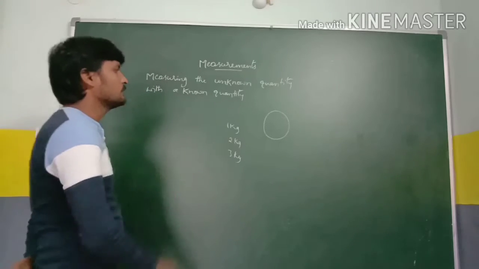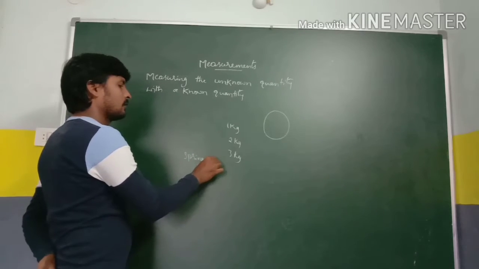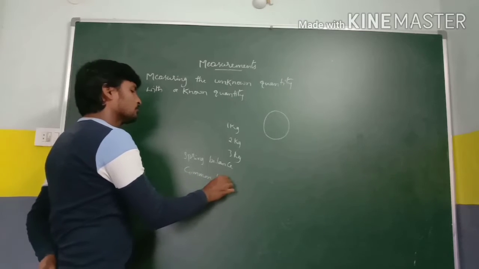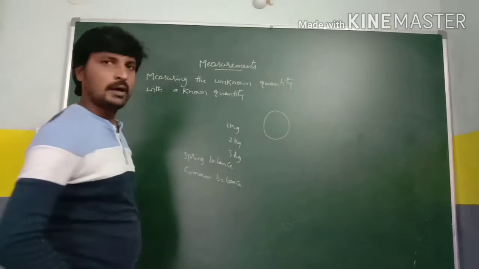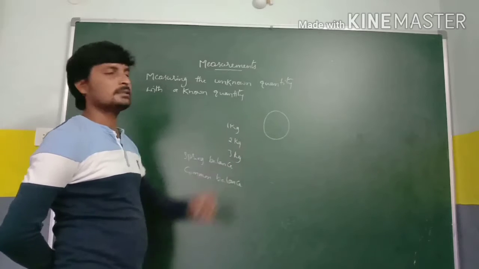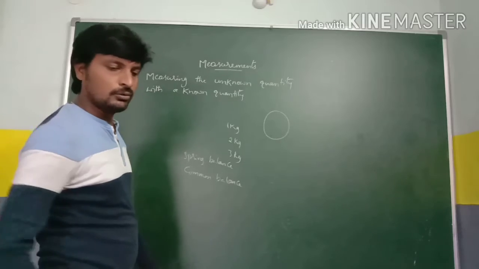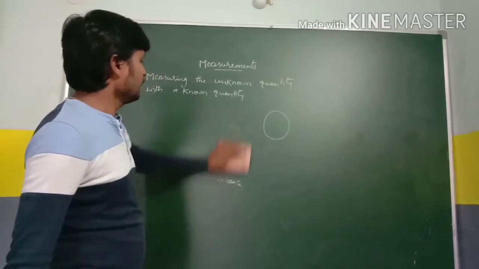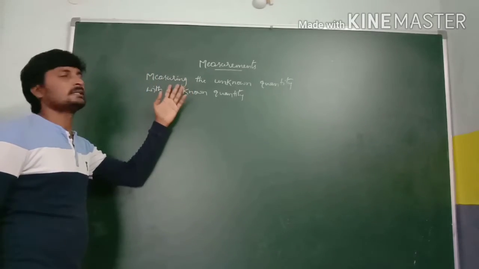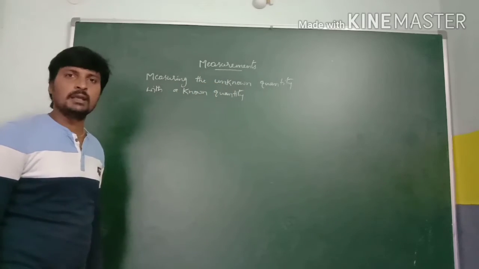So the mass of an object can be measured by using balances like spring balance and common balance. These are used to measure the mass of an object. On one side you can place the known quantities and on another side you can place the unknown quantity so that we can get the value of the unknown quantity. So measurement is nothing but measuring the unknown quantity value with the help of standard known quantity values.